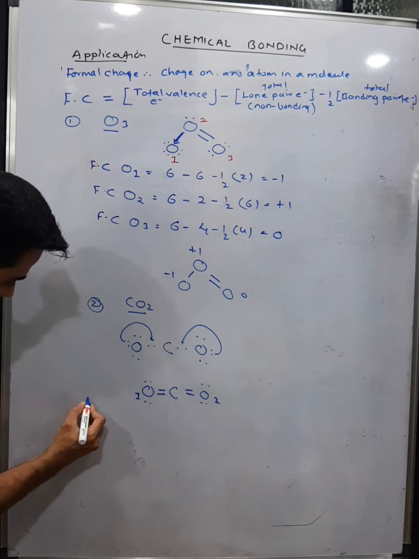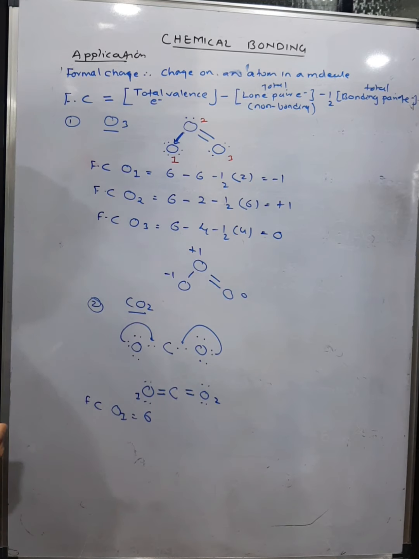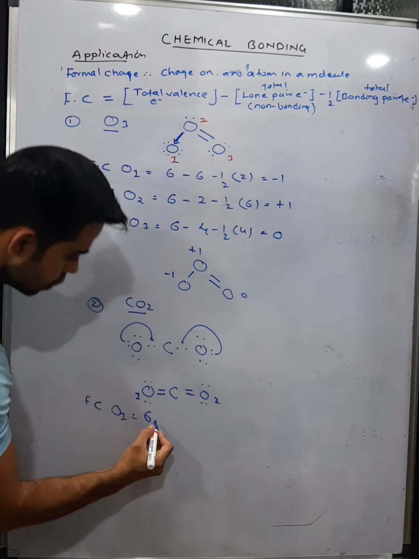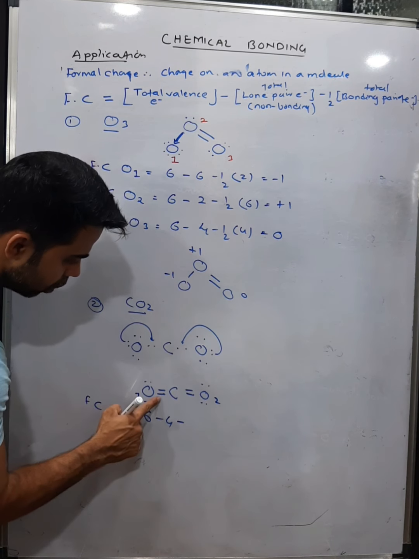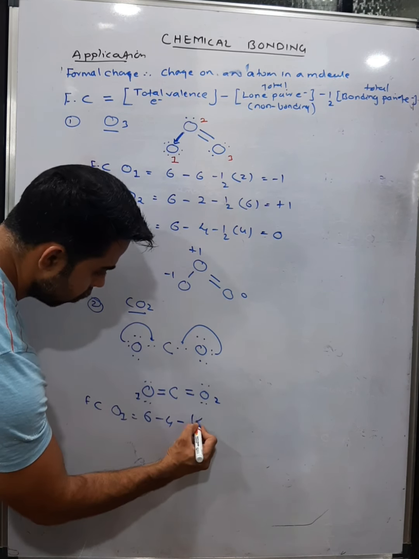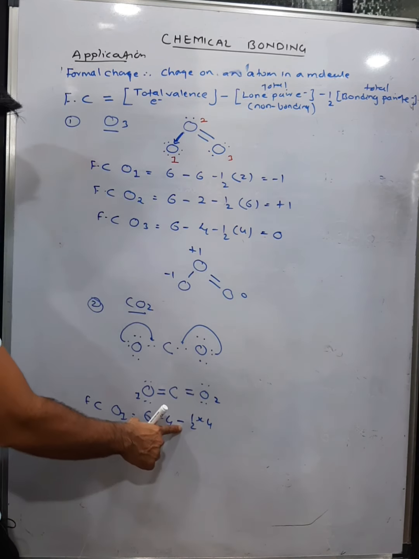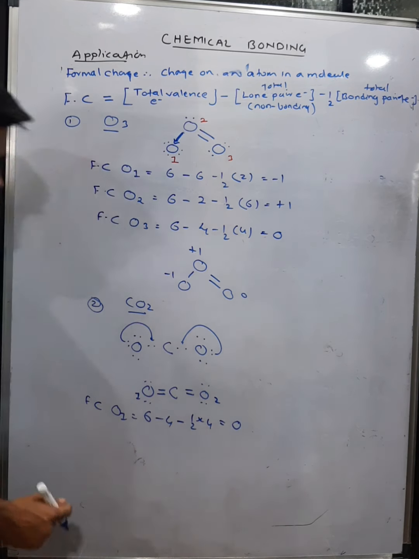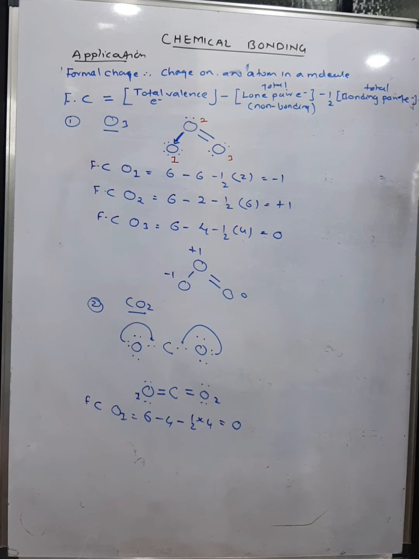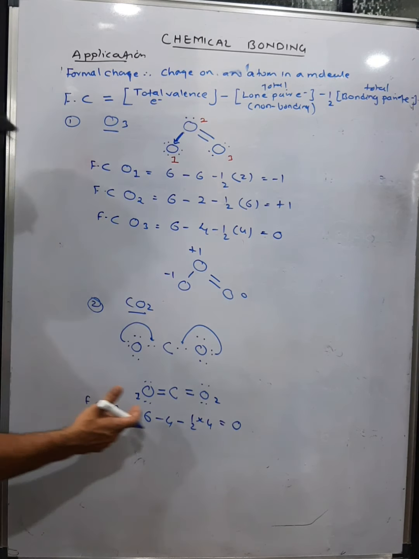So let's find the formal charge on the first oxygen. 6 is the valence electron minus lone pair electrons, which is 4. See, there are 2 lone pairs, meaning 4, minus how many bonding? 4 electrons, so half of 4, which is 2. So 6 minus 4 minus 2 becomes 6 minus 6, which is 0. So in this oxygen the charge is 0. Okay. Now let's talk about the second one, the carbon atom.